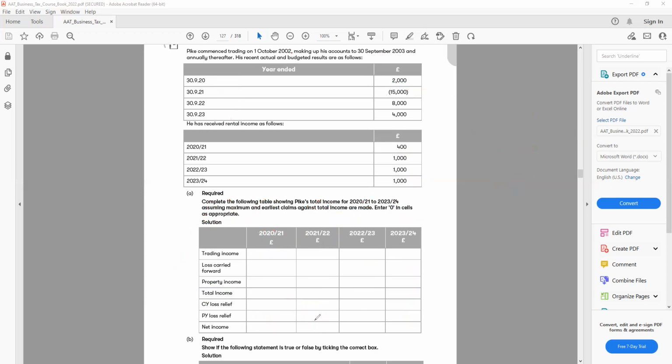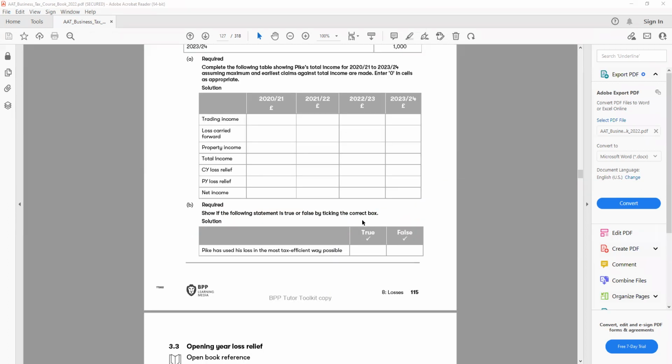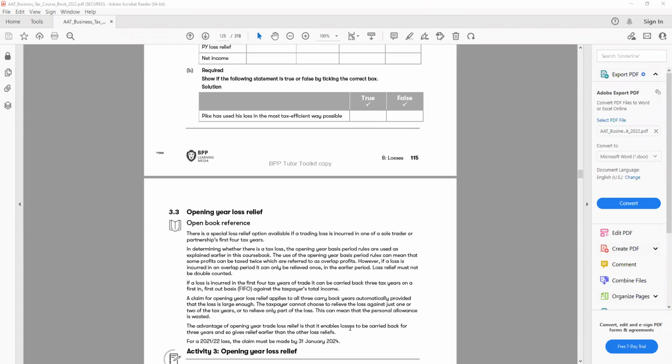All right, let's move to the next one. The next one says, show if the following statement is true or false by ticking the correct box. Pike has used his loss in the most tax efficient way possible. That's false, because he carried forward the loss, and if we carry forward on the earliest period, we are not saving any tax, because this year's income is under the personal allowance, the profit is under personal allowance, so we're not saving anything. It's not the most tax efficient way. We should carry forward the losses, so that in future if we have a profit, we can take it away from there. All right, let's move on.